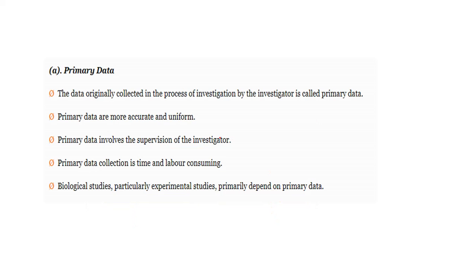What is primary data? It means collection of first hand information. The data originally collected in the process of investigation by the investigator is called primary data. This means first hand. Primary data are more accurate and uniform, meaning this data should be more accurate and meaningful, and give exact results also. Primary data involves the supervision of the investigator. Yes, this point is also correct.